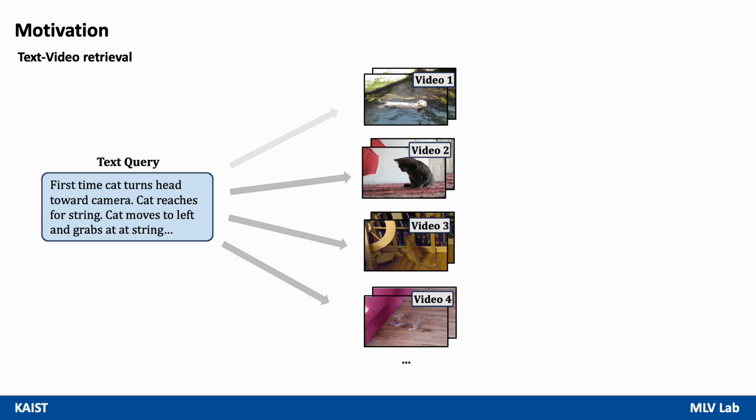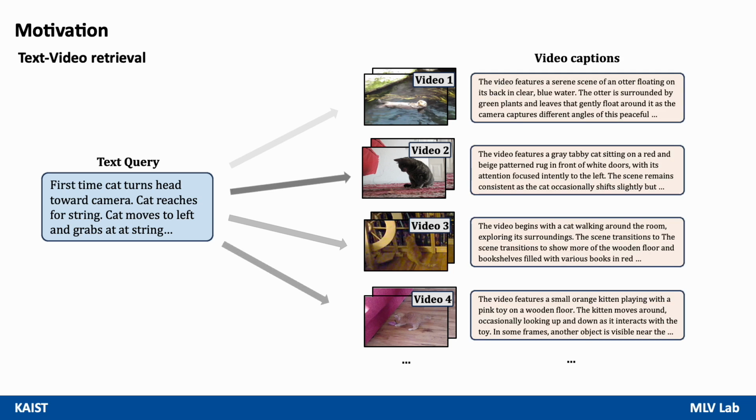Text-video retrieval aims to find the most relevant text or video given a query. For example, a query describing a cat requires retrieving the most accurate video from a pool of candidates, some of which may be visually similar. This requires the model's ability to make fine-grained distinctions in order to select the most relevant match.